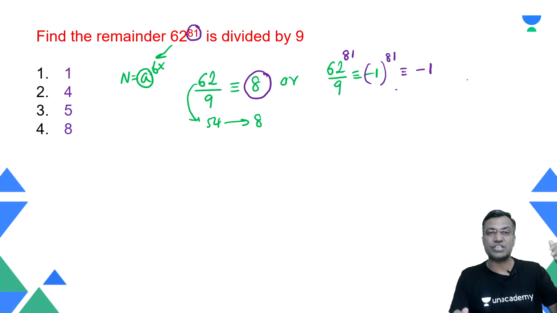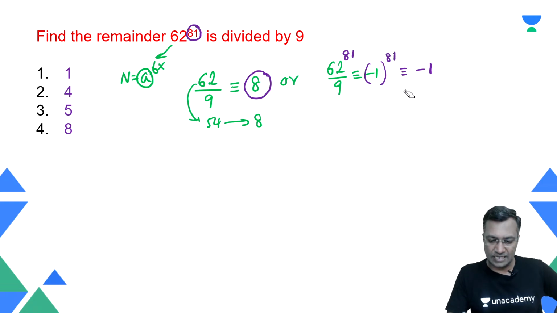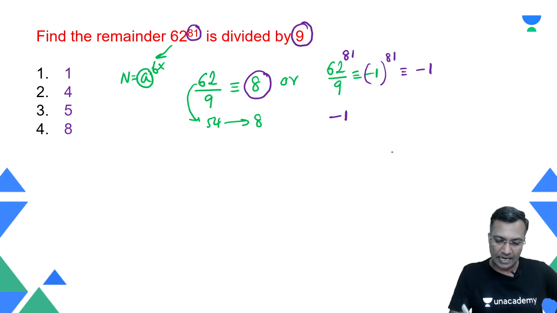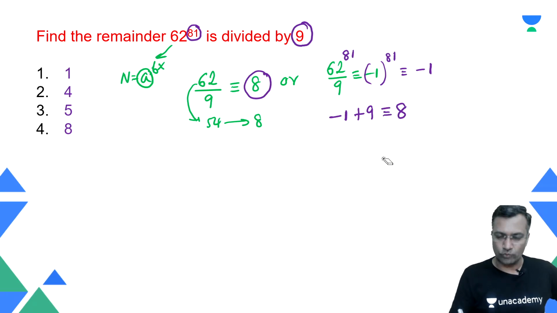Remainder means something which is left behind. Left behind cannot be negative, right? So how do I make it positive? Add the divisor. You look at this minus 1. You say that my negative remainder is minus 1. Positive remainder means add back the divisor. You add the divisor and you claim that your final remainder is nothing but 8, right? Good. So my point is what?